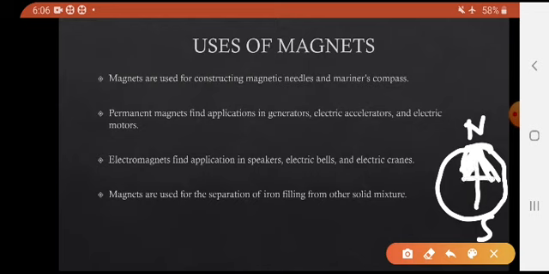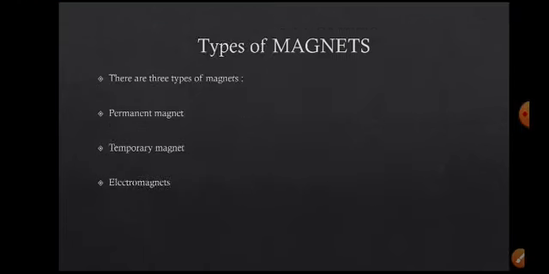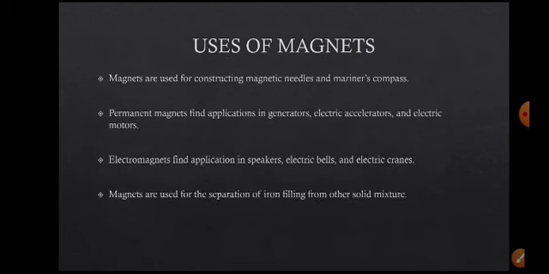In some needles, the north pole is represented by putting a dot, right? The mariner compass shows the north and south directions when you are traveling through seas or oceans. So that is the mariner compass, which shows the directions used in traveling in oceans and seas in boats.